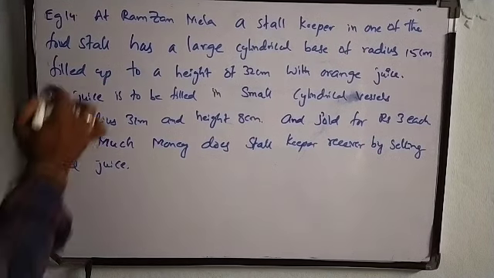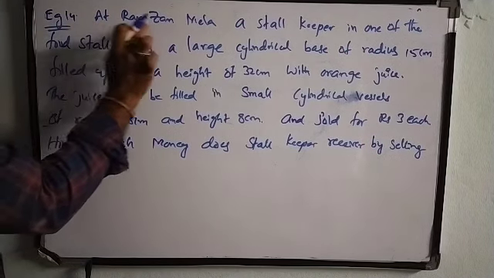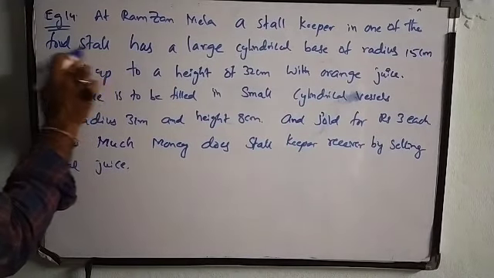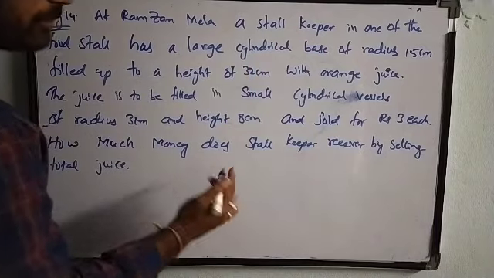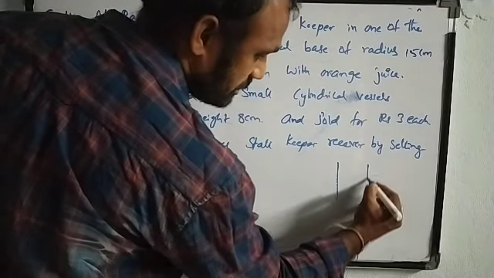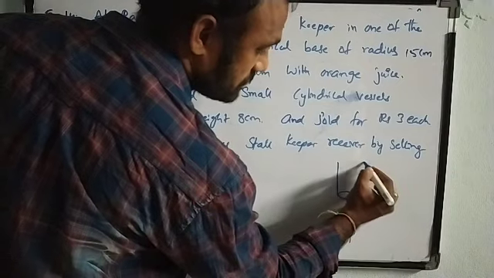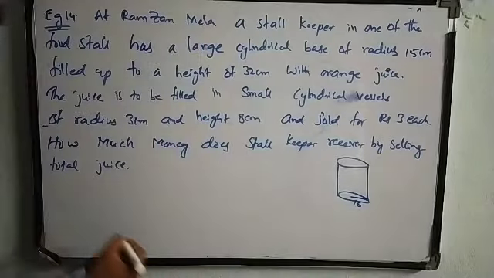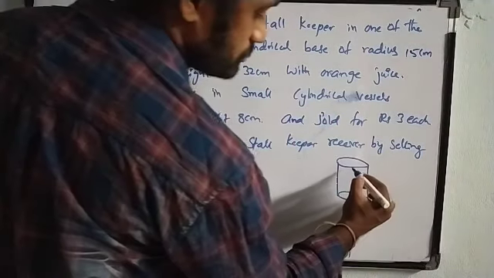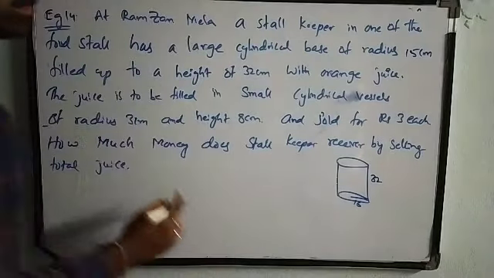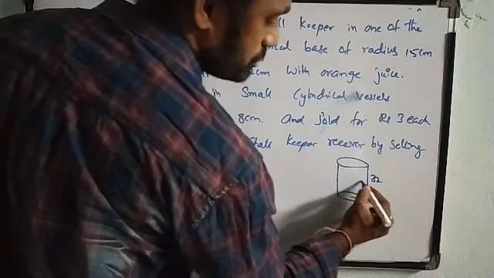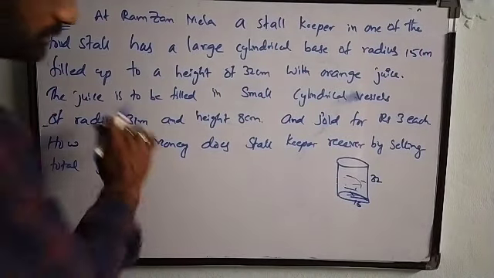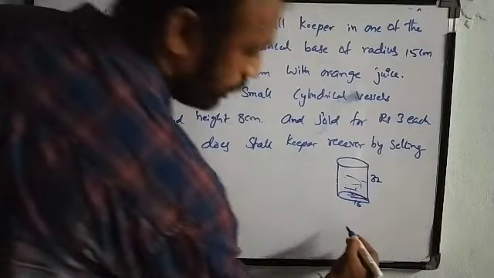Okay. Next question, example 14. So the question is, at Ramjan Mela, a stall keeper in one of the food stalls has a large cylindrical vessel, which is having a radius of 15 centimeter and height of 32 centimeter. It is filled with orange juice. So in this there is orange juice. So this juice we need to empty, fill it in the small cylindrical vessels.